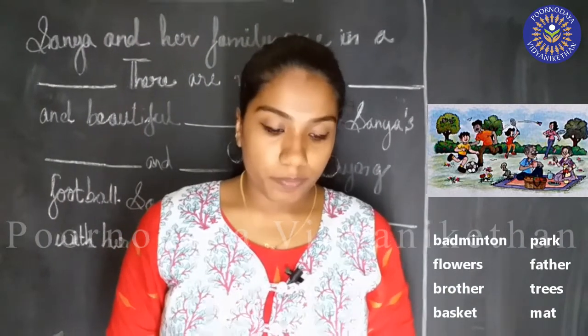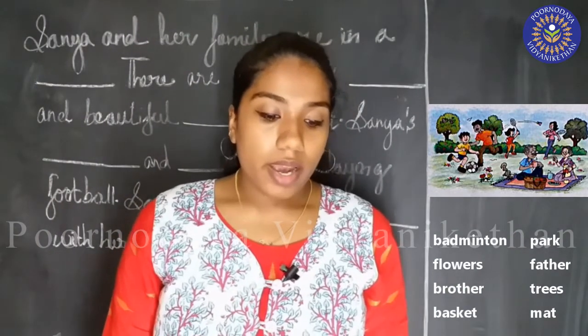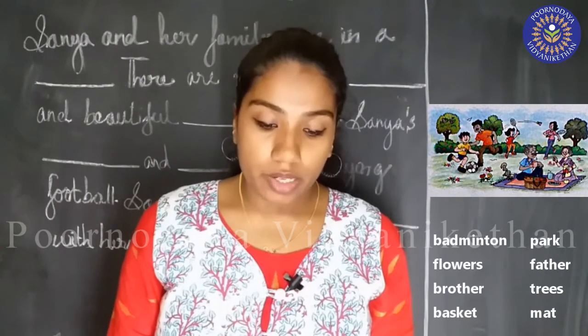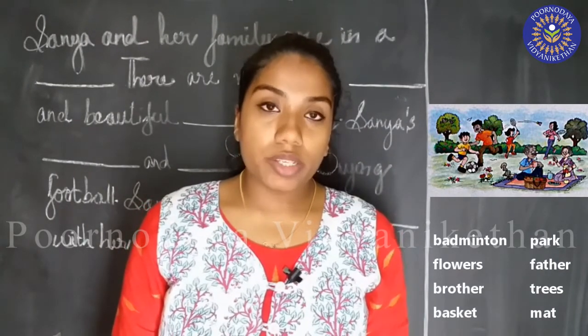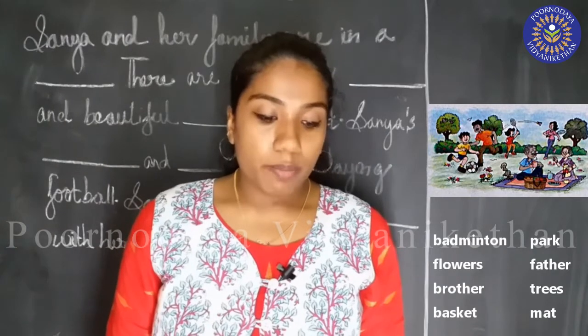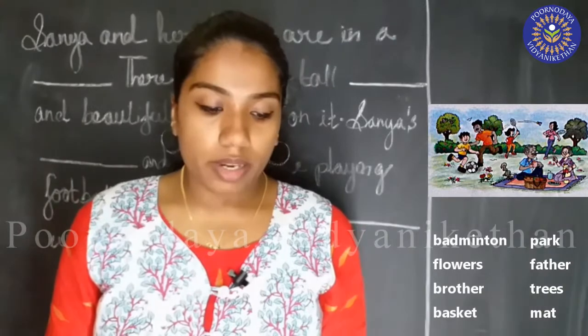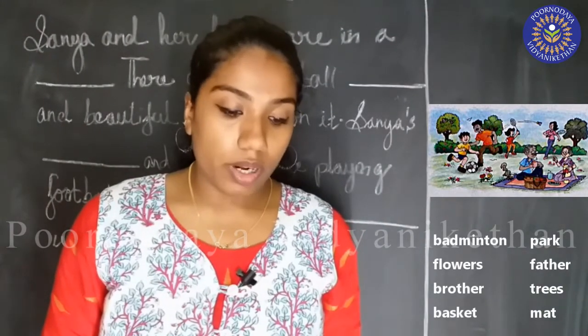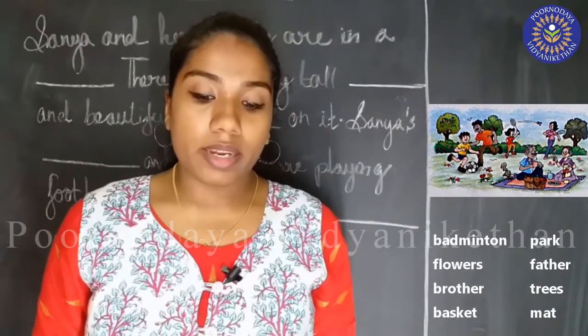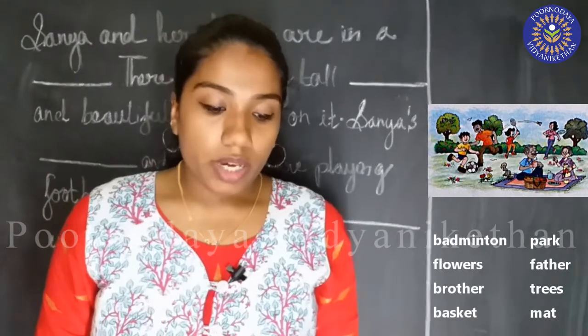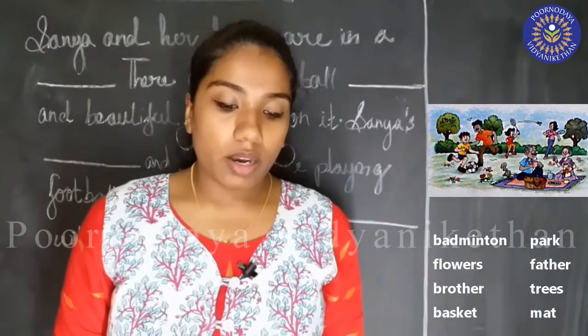Shall we do it? Sanya and her family are in a dash. There are many tall dash and beautiful dash on it. Sanya's dash and dash are playing football. Sanya is playing dash with her mother. Her grandparents are sitting on a dash.